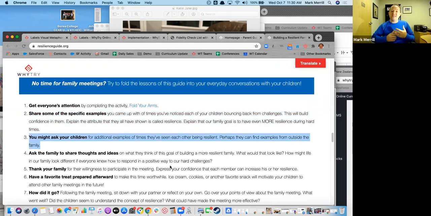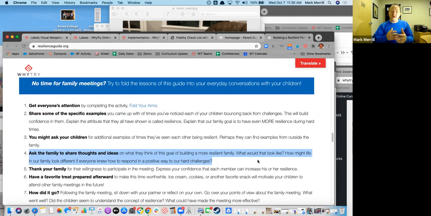And then giving them an opportunity to express where they've seen resilience in their community, in their friends, in our family. And then giving ideas, thinking about what would it look like if we were to build a more resilient family. I've yet to meet a family that couldn't be more resilient.